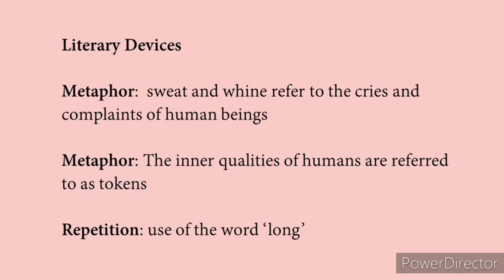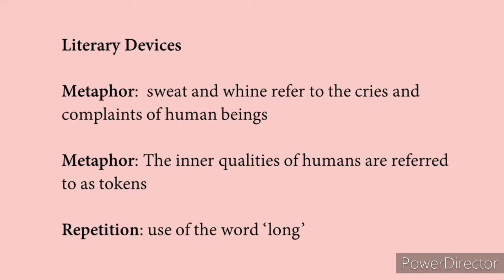The first one is metaphor. Sweat and wind refer to the cries and complaints of human beings. And another metaphor is used again. The inner qualities of humans are referred to as tokens. And the third literary device used is repetition. The use of the word longed is repeated.